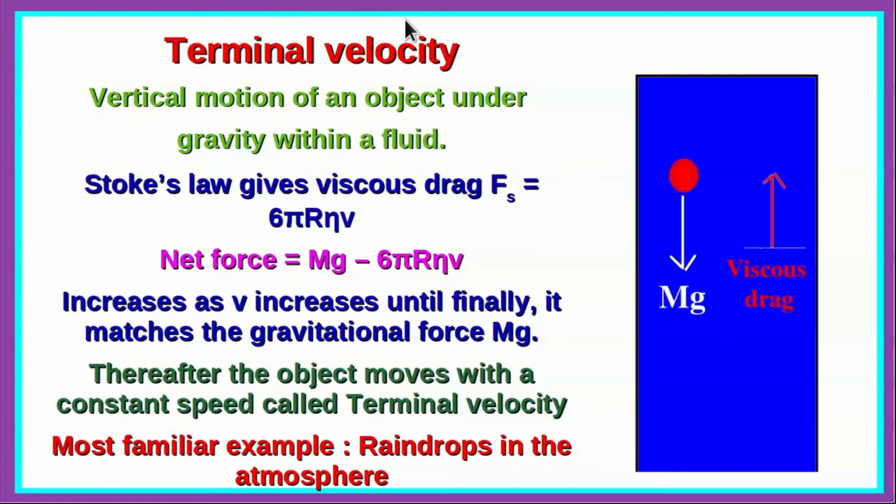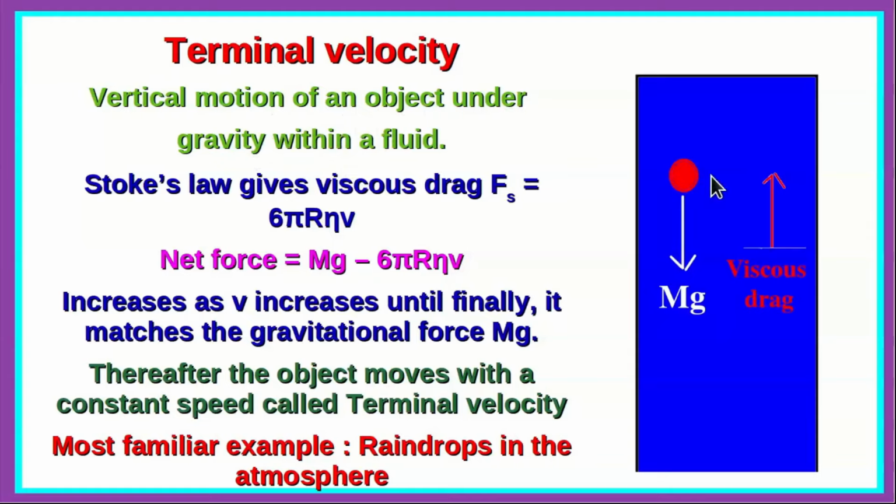Another important feature that fluids possess with regard to the property of viscosity is what is known as terminal velocity. This refers to the movement of solid objects through the fluid. For example, consider a glass ball which is dropped into a liquid like honey or coconut oil. That is a vertical motion of an object under gravity within a fluid.